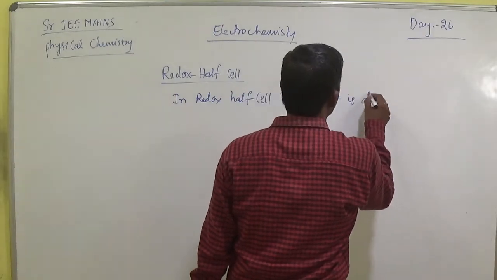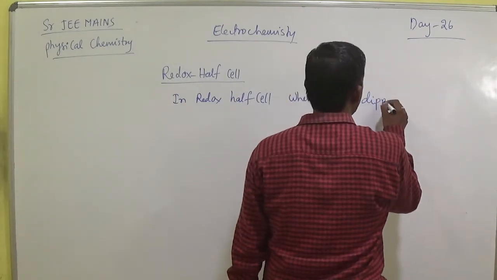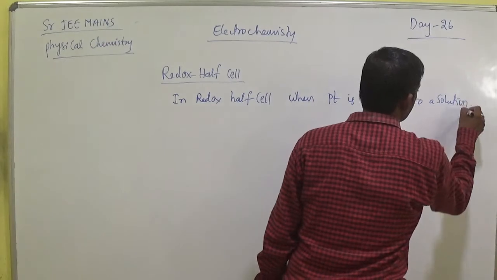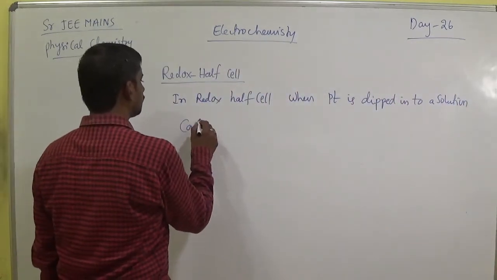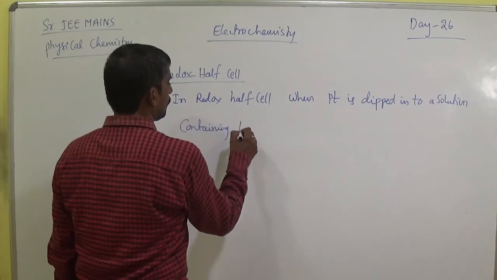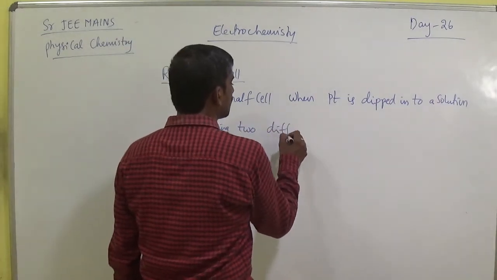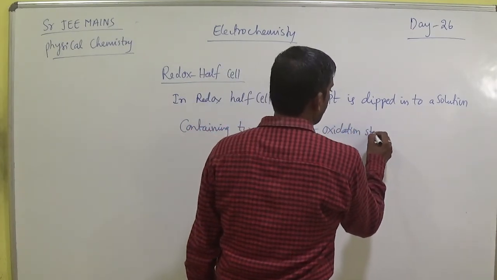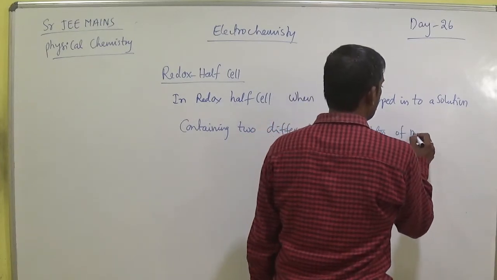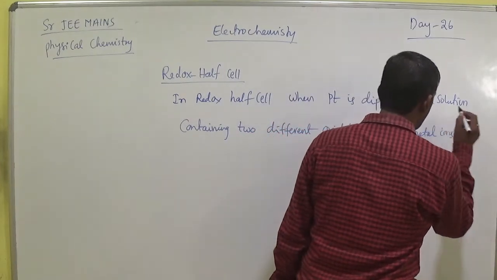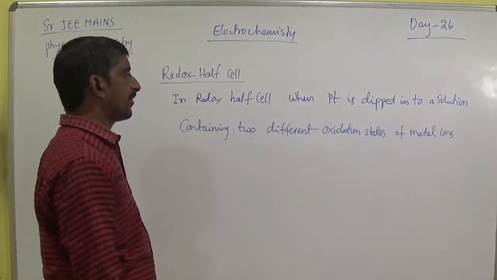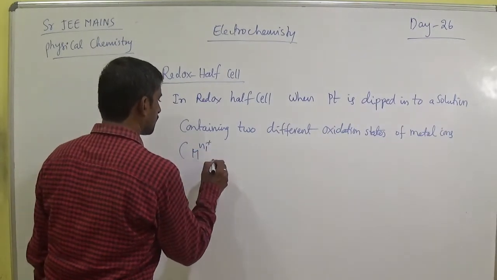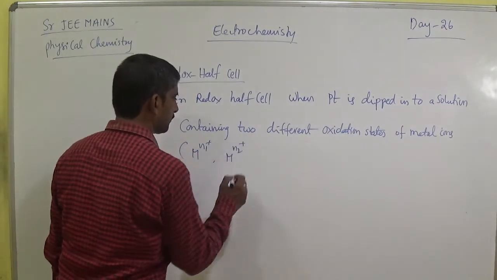when a platinum is dipped into a solution containing two different oxidation states of metal ions, within bracket M^(n1+), M^(n2+).